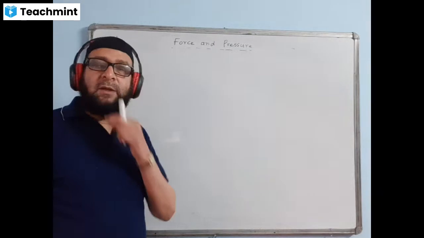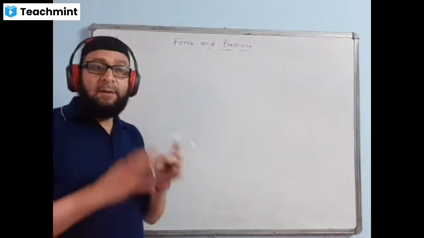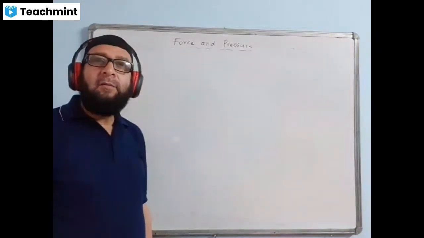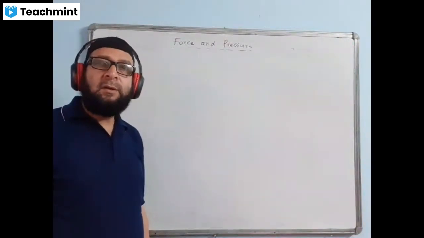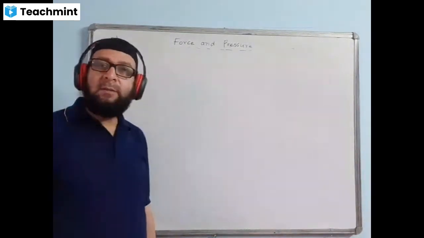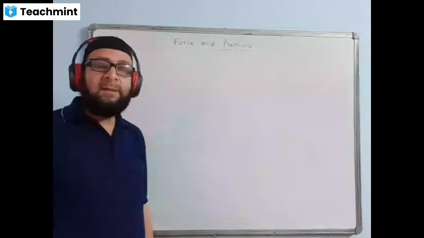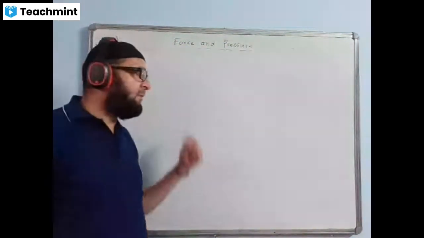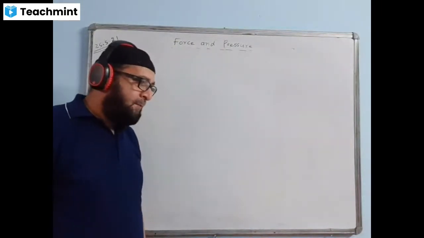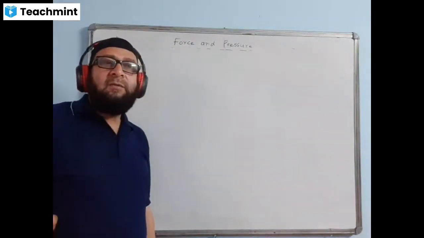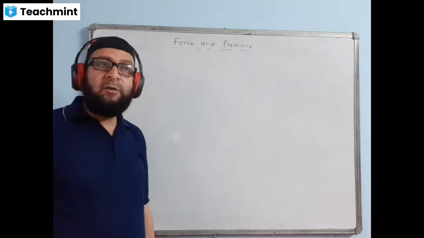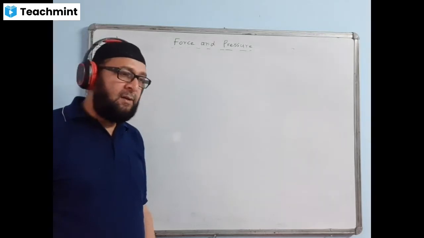We were doing the chapter force and pressure. Your syllabus for the first term exam will be chapters 1, 2 and 3, and the paper will be of 50 marks. That will be converted into 80 marks, and your unit test marks will be added. The 50 marks will be converted into 80 marks, and the unit test marks we already have will be added.